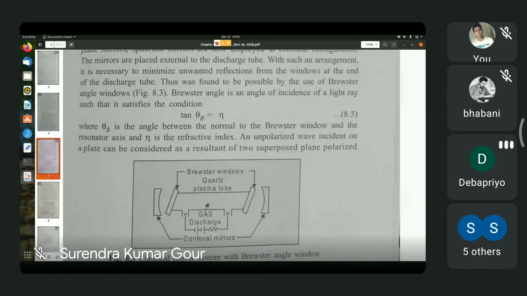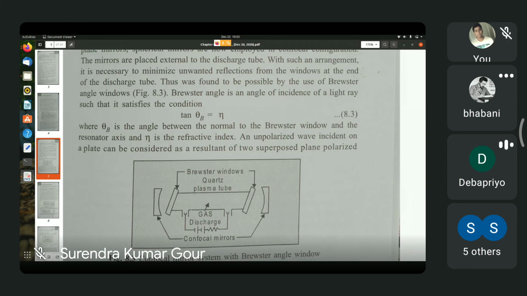Sorry, your voice is not coming. Sir, your voice is cutting. Let me remove the headphone. Okay, let me try by removing the headphone. Can you hear me now? Yes, sir. Is it clear now? Yes, sir, it is better now.